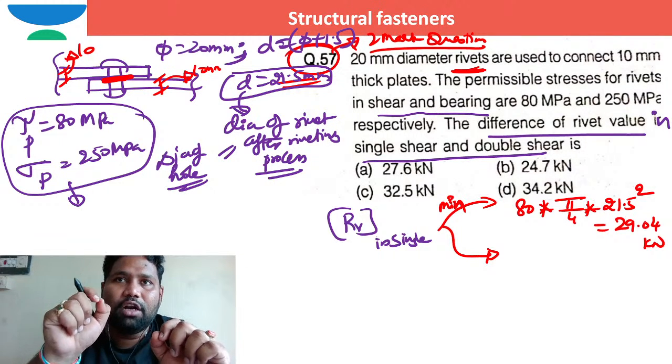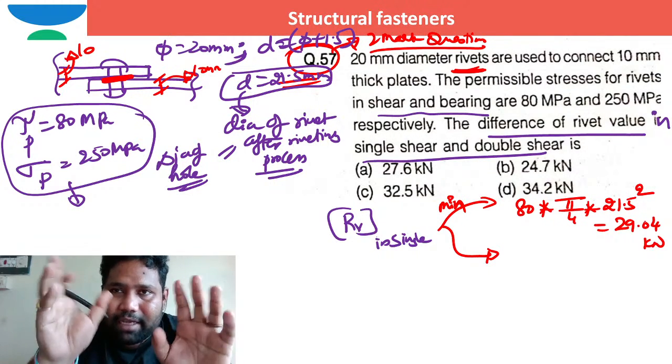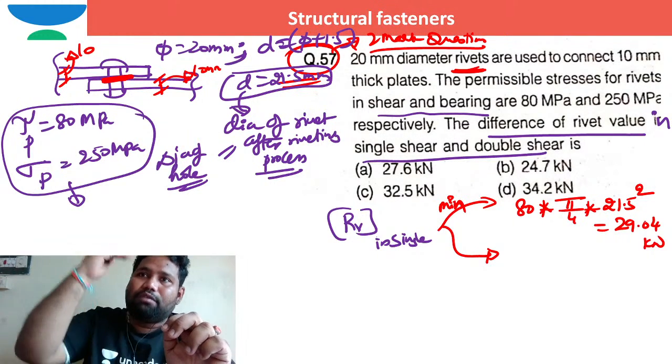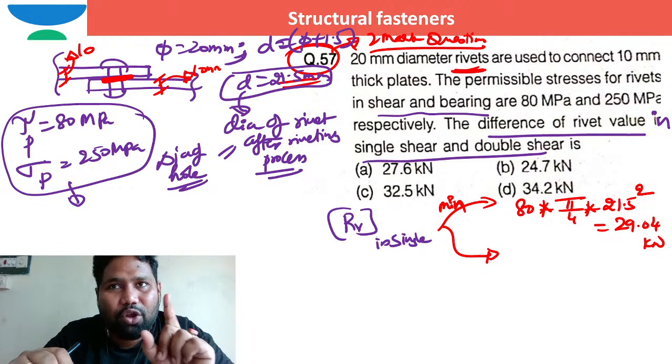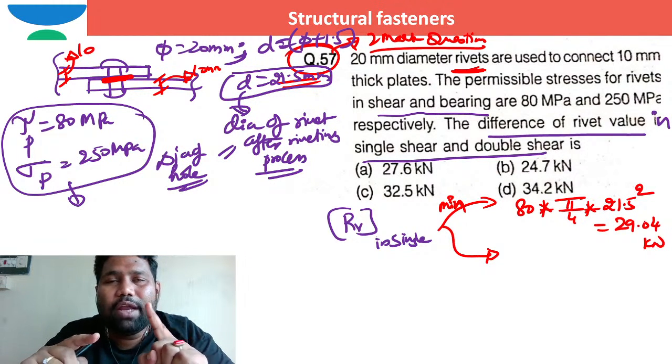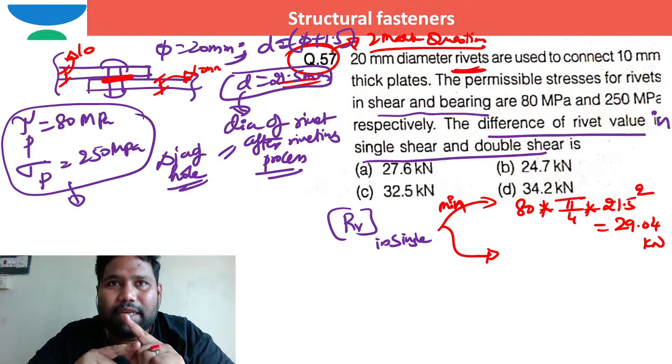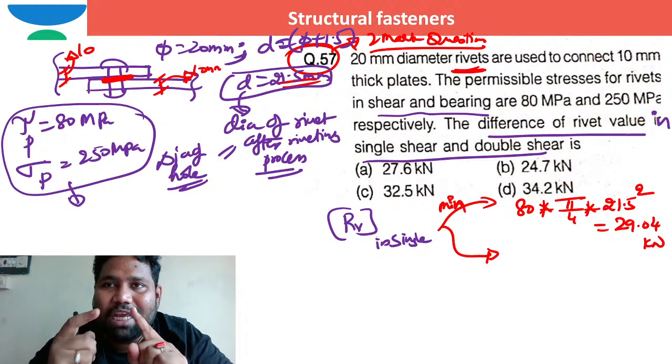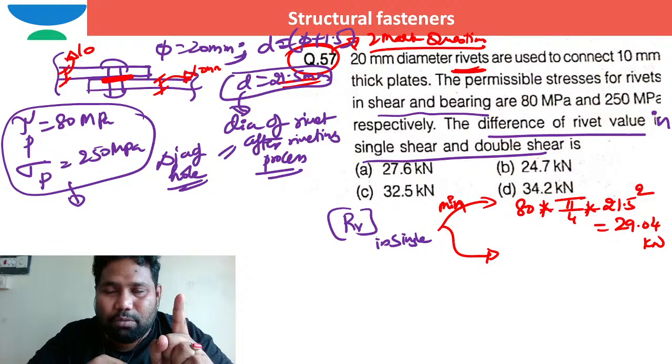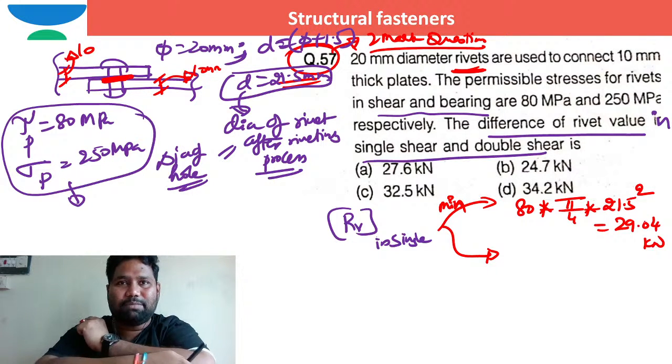If you want to learn more about reasoning, if you want to improve your knowledge, you need to go and refer the code of practice first. But in the code of practice, the reasoning for the code is mostly given in the Subramanya textbook. I hope you know Design of Steel Structures by Subramanya.